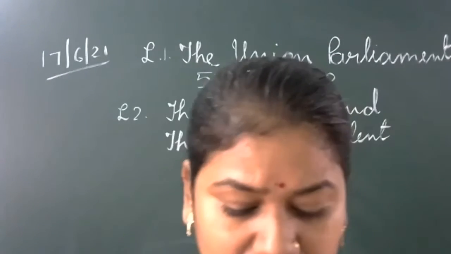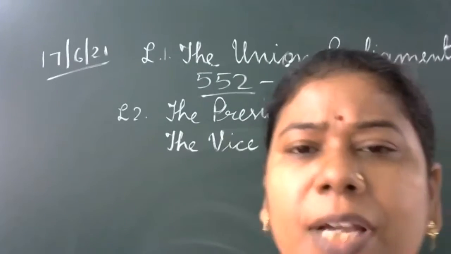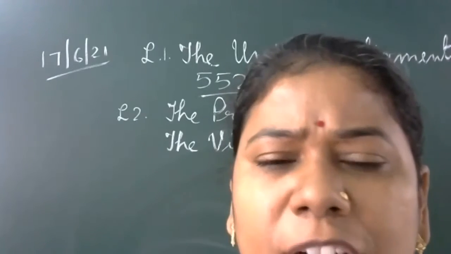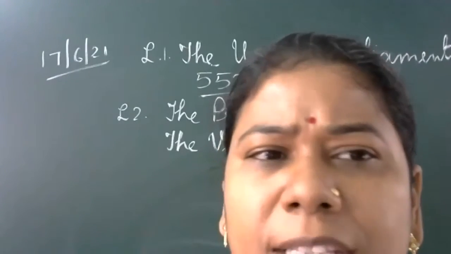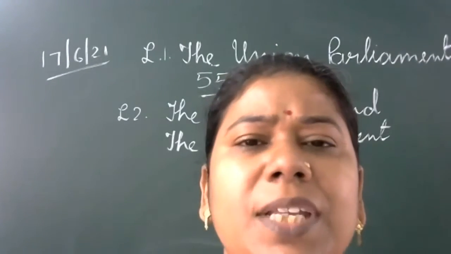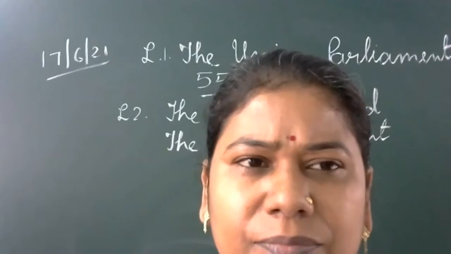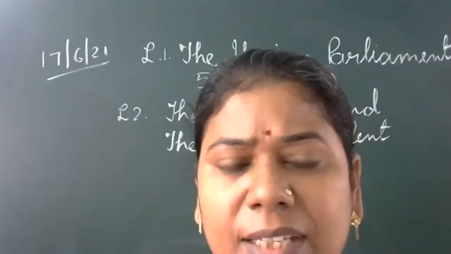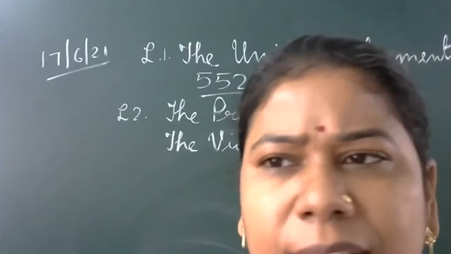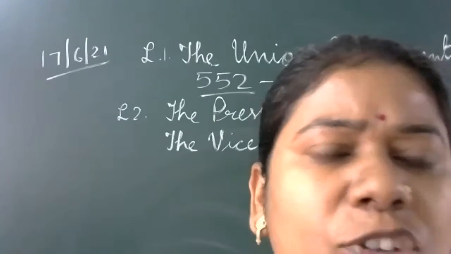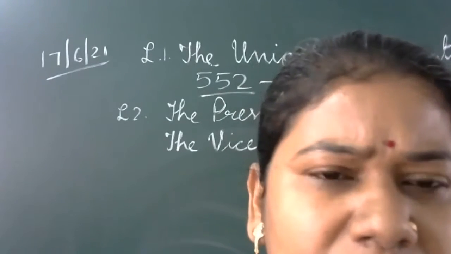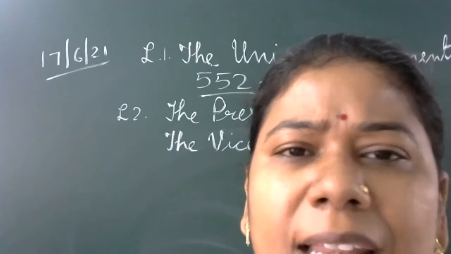They have a lot of power. Our President of India has a lot of power. But another important point, the President will use all this power with the help of the Prime Minister and the Council of Ministers. So that is why he is the executive head of our country. But he has to exercise all his power on the advice of the Prime Minister and the Council of Ministers. So he is not a real executive.